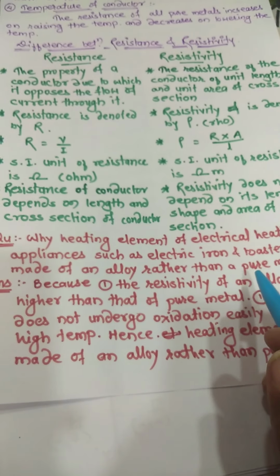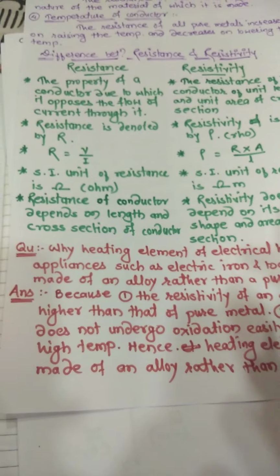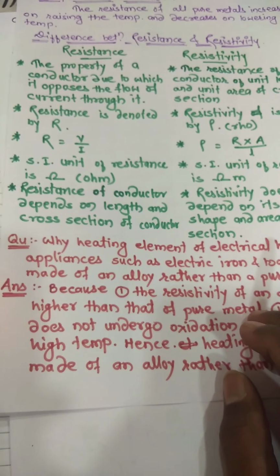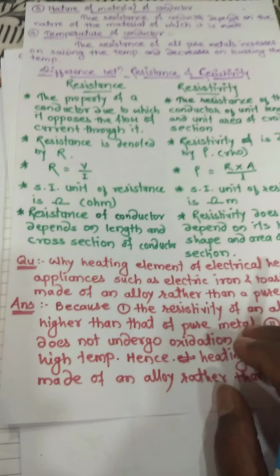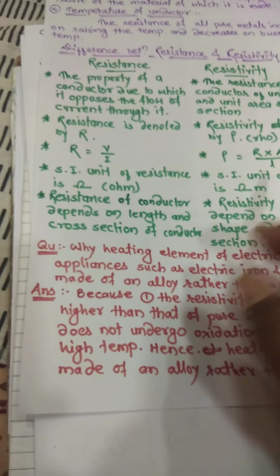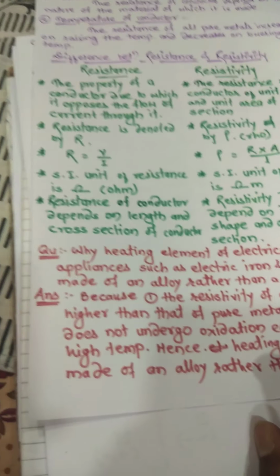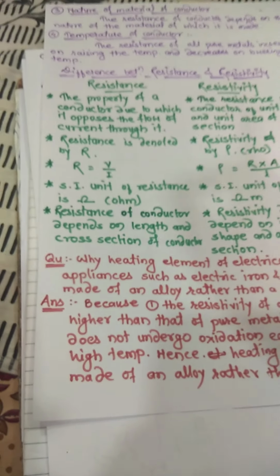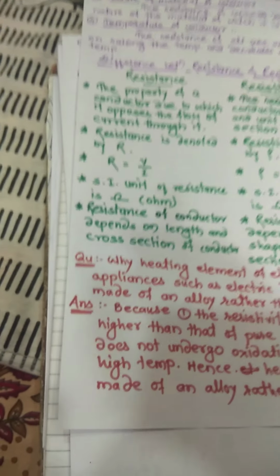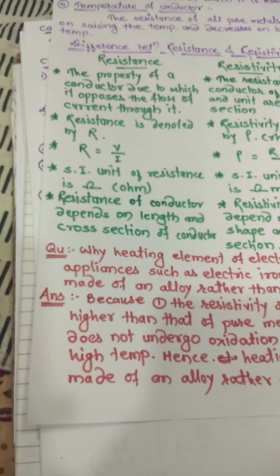In our homes, the wires are made up of copper, aluminum. If more current flows through that conductor in the circuit, what will happen? The insulation will melt, it becomes hot, and it will start catching fire.